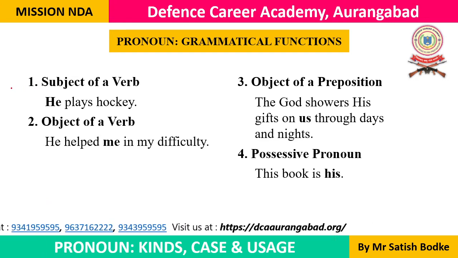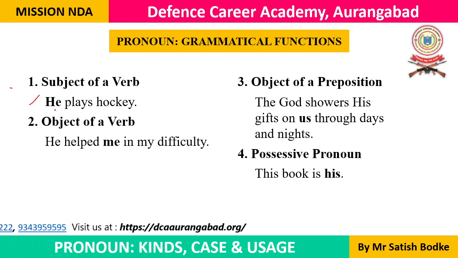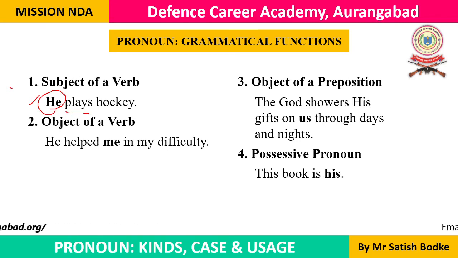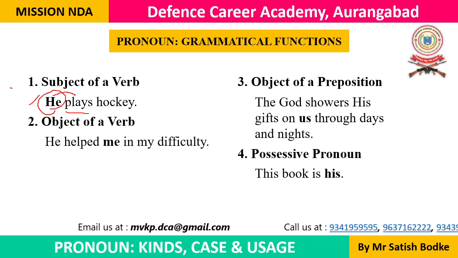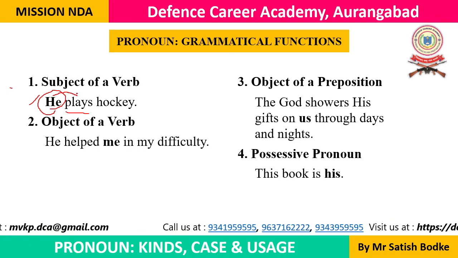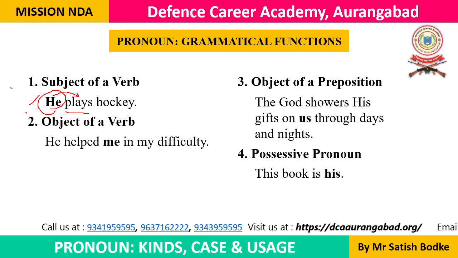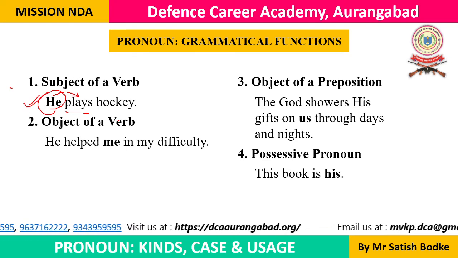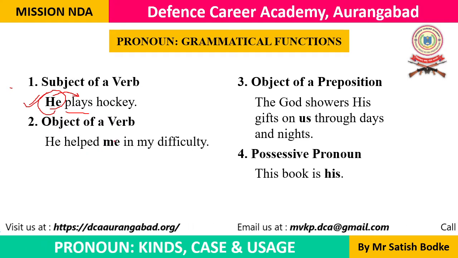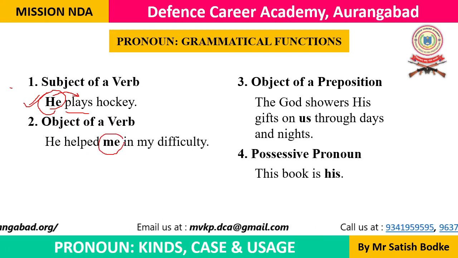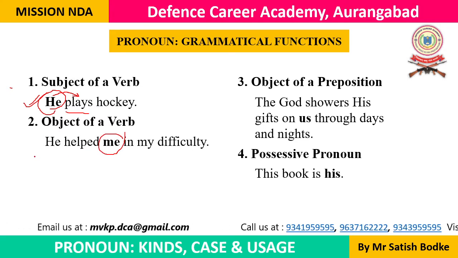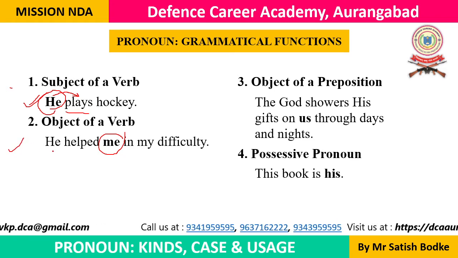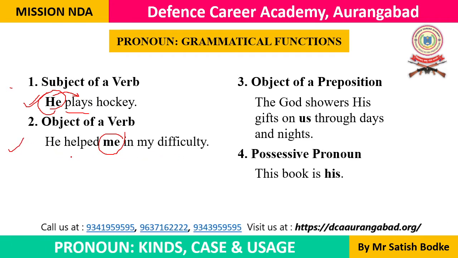In the first example here you can see the pronoun he is used as the subject of the verb plays. He plays hockey. Here plays is the action word and he is the doer of this action. That's why he is the subject of this verb. The pronoun can also be used as the object of a verb, as we have used in the second example, he helped me in my difficulty.